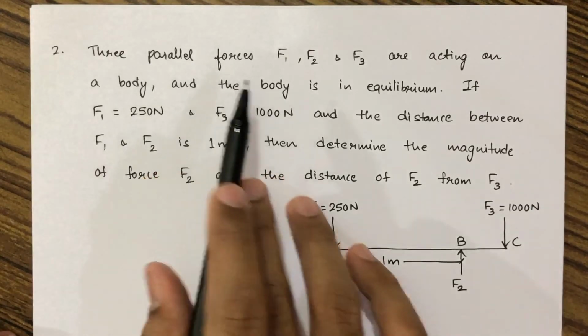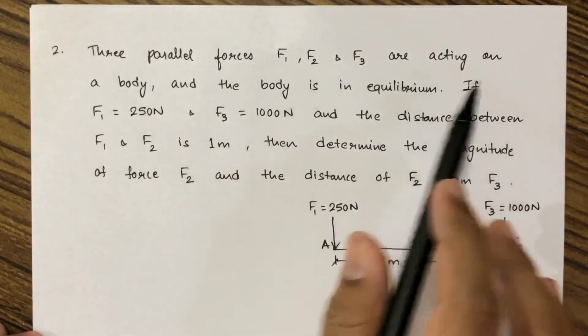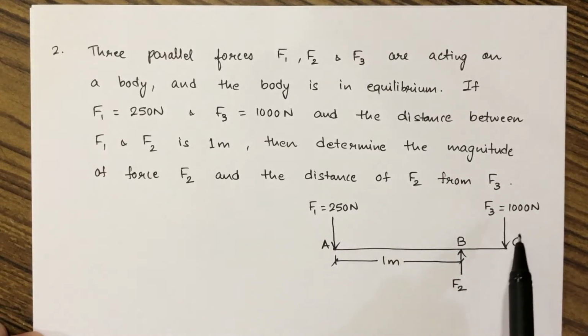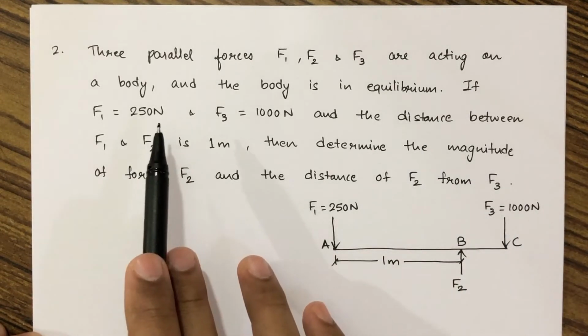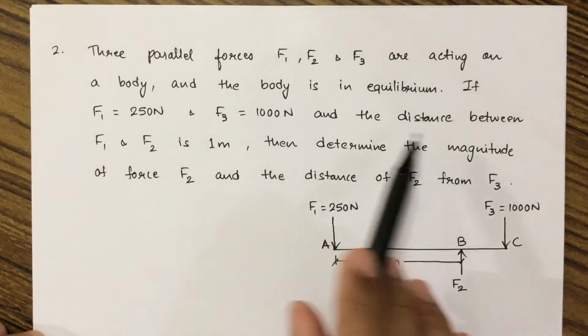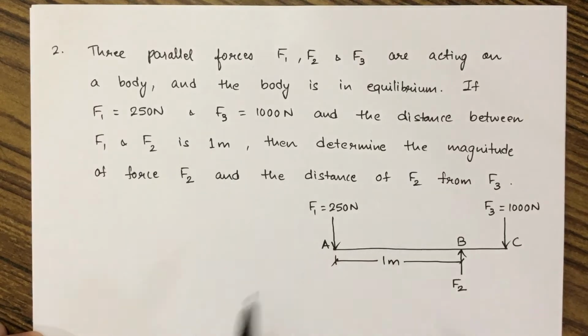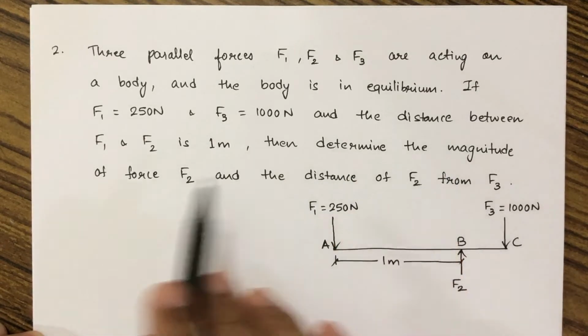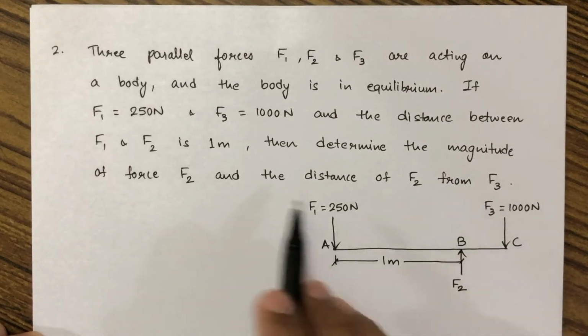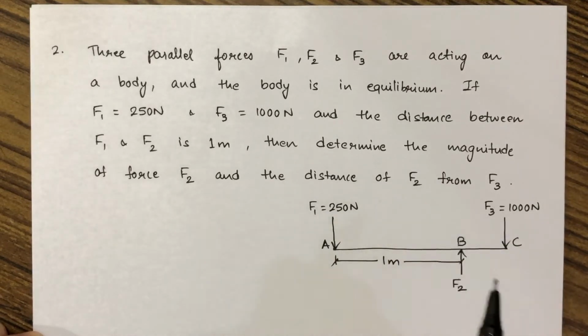Three parallel forces F1, F2 and F3 are acting on a body and the body is in equilibrium. So here are these three parallel forces F1, F2 and F3. If F1 is 250 Newton and F3 is 1000 Newton, and the distance between F1 and F2 is 1 meter, then determine the magnitude of force F2 and the distance of F2 from F3.